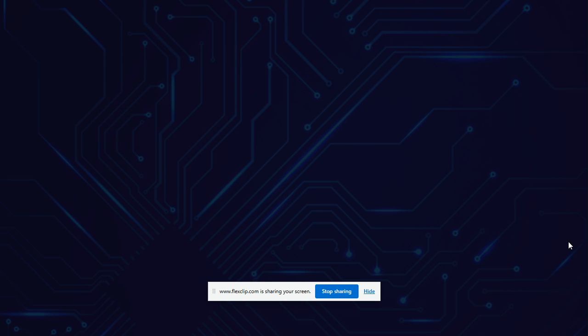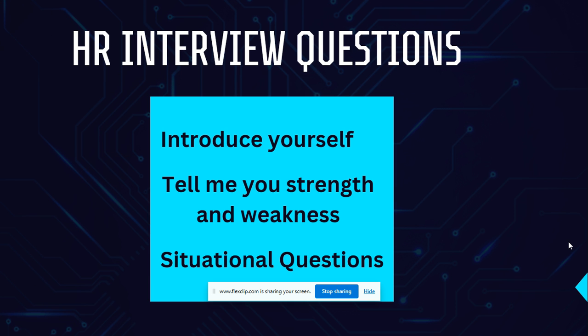And next, the HR interview will be there. In the HR interview, generally they will ask for your introduction obviously, and the other questions will be like what is your short term and long term goal, what is your strength and weakness, and HR can also ask some situational questions and some decision making questions. So you can practice and prepare these types of questions for the HR interview. And you can easily clear it. You just have to be clear with your basics, so you can easily clear both your technical interview and HR interview.